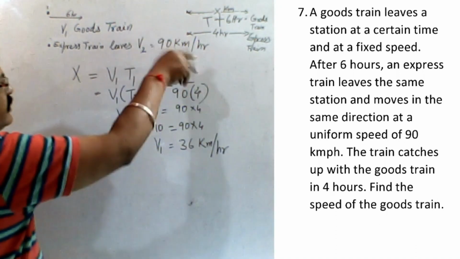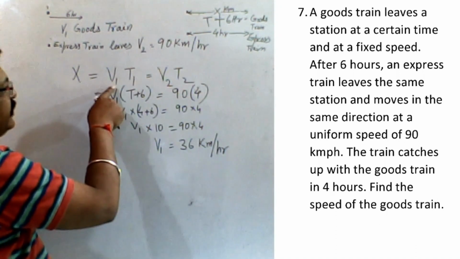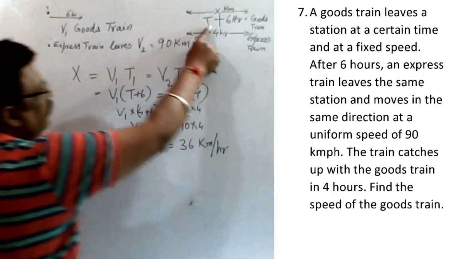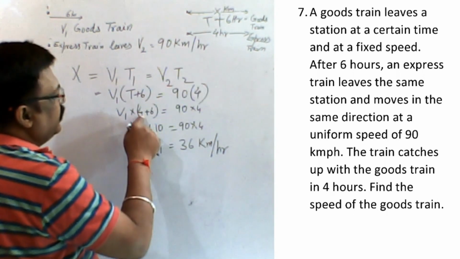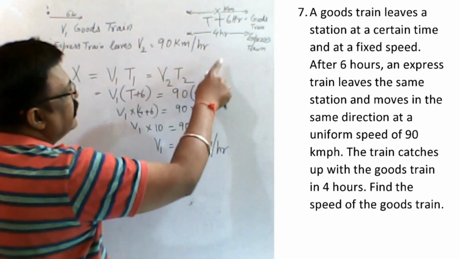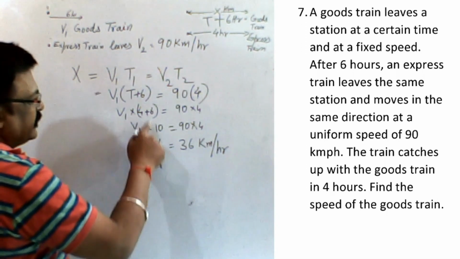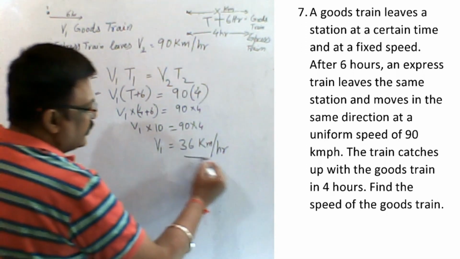So now since the distance traveled by both of them is x where they meet, V1 T1 is equal to V2 T2. V1 T1 is what? V1 into 4 plus 6, and T2 is 4 hours, so 90 into 4. So you do 4 plus 6, 10. So you calculate and you will get this answer.